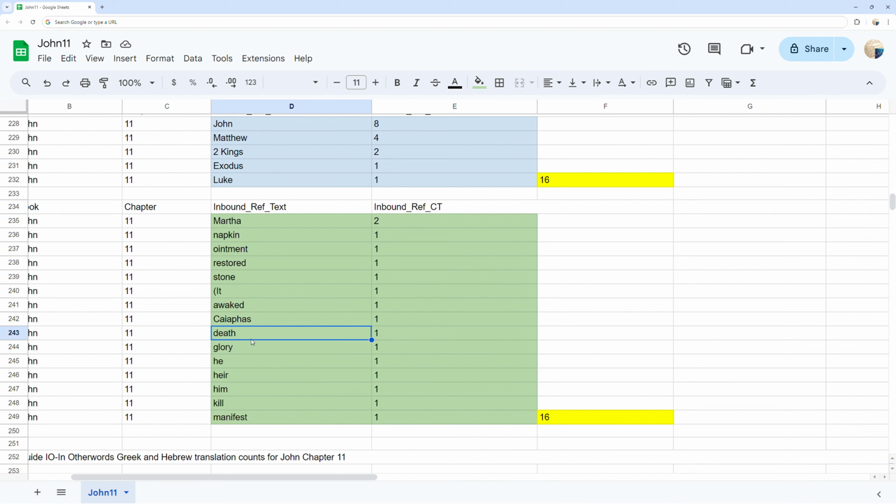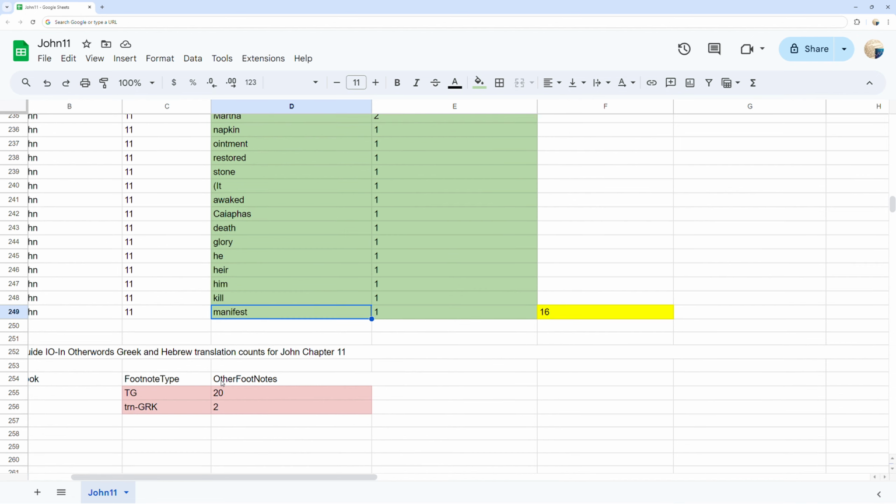Footnote definitions counts. You can see in red the footnote type and counts of topical guide with 20 counts as well as Greek translation at 2 found in John chapter 11.